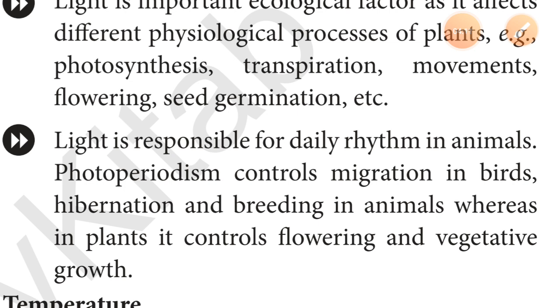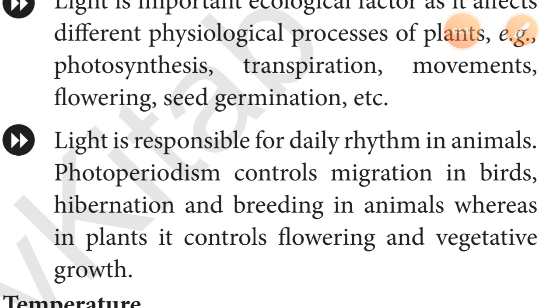We can also say that light controls flowering, means when light occurs or is found in the morning, the flowers start to bloom, and there are some flowers which grow during the night also. So we can say light is very important from the point of view of the abiotic factors. As well as we can say that small plants like herbs can perform photosynthesis under very low light conditions, right? Because they are overshadowed by the tall trees. Only the very small plants like herbs are capable of doing photosynthesis.